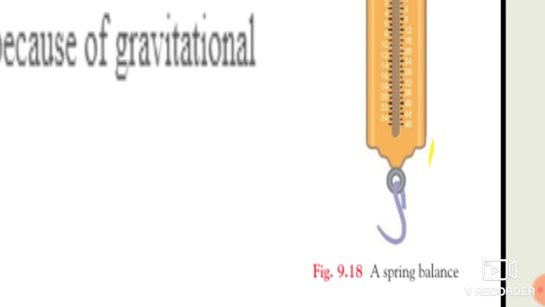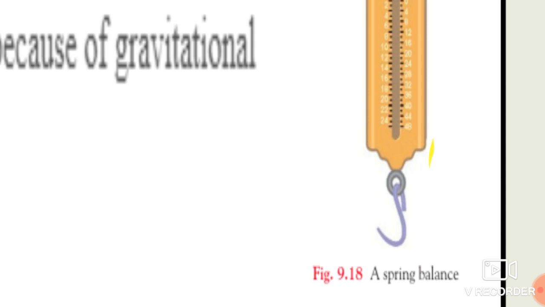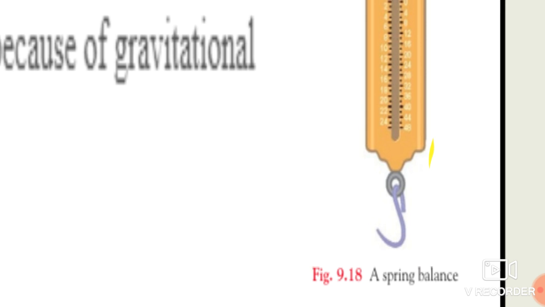So the spring balance is used to measure the applied force, meaning how much force is applied. For that purpose this spring balance is used, since weight is a force. So we can use the spring balance to measure our weight also.